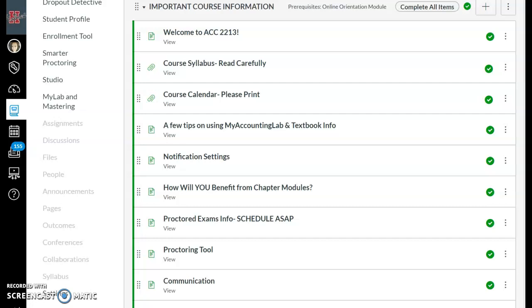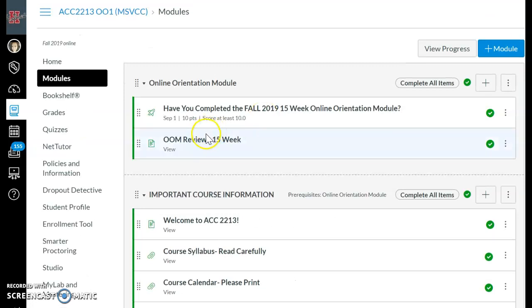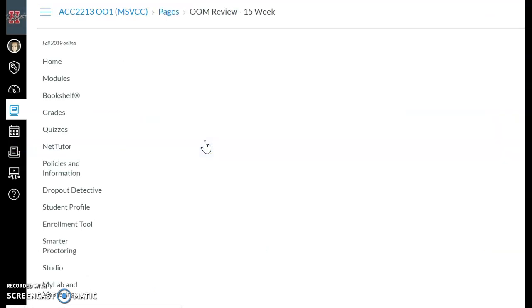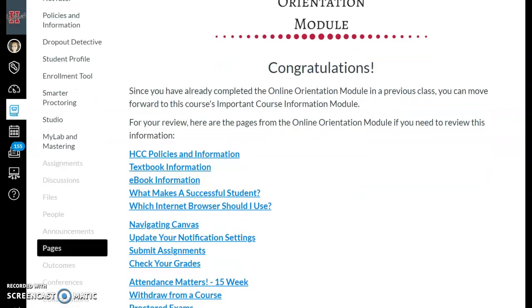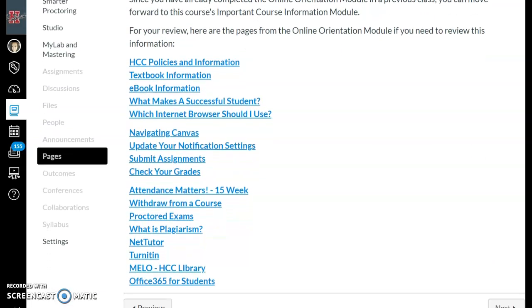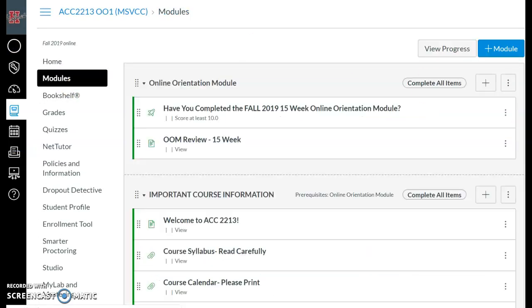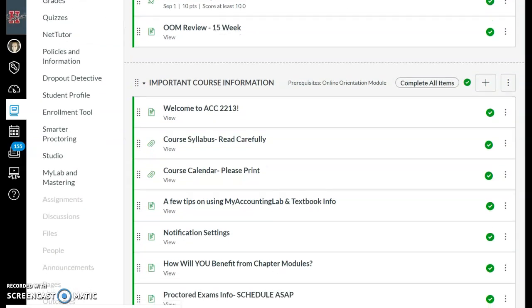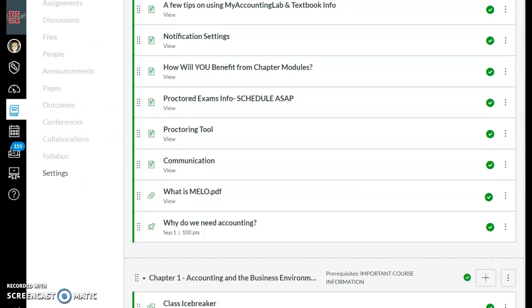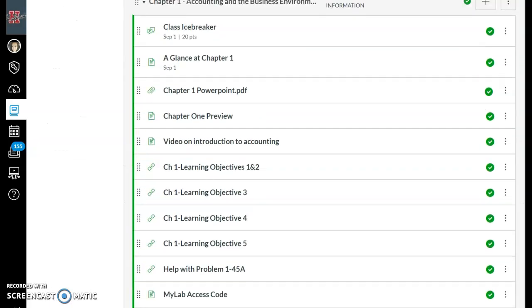This module has a lot of information that you will use throughout the semester, and you can always refer back to it. Not only can you do that, but you can also click on this OOM review. It's really helpful. It goes over ebook information, how to check your grades, how to withdraw from a course. So this is a really good place to get even more resources. Once you complete the orientation module and do all of the requirements in the important course information module, you can then start on Chapter 1.